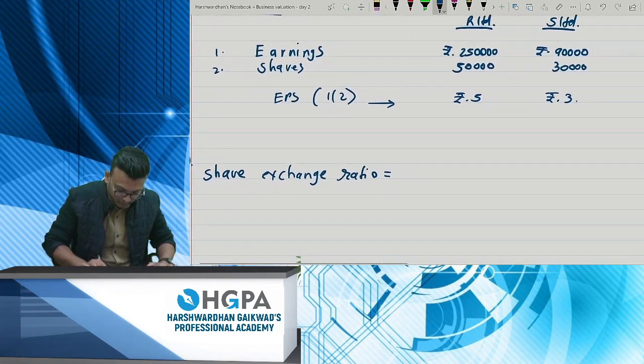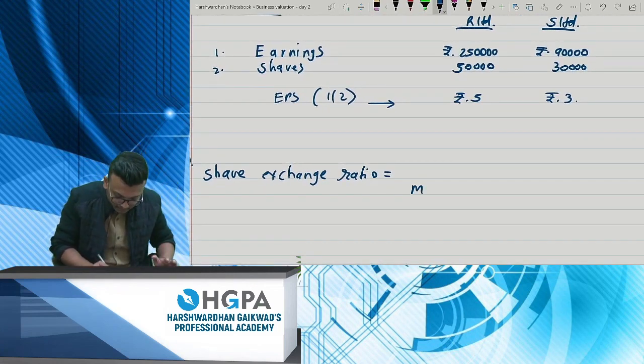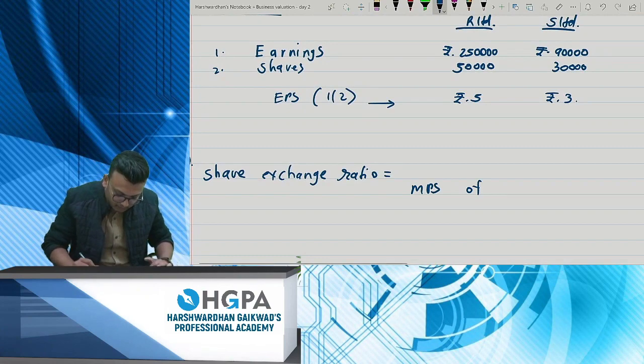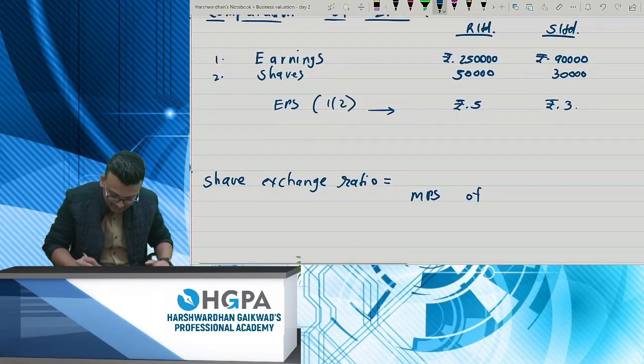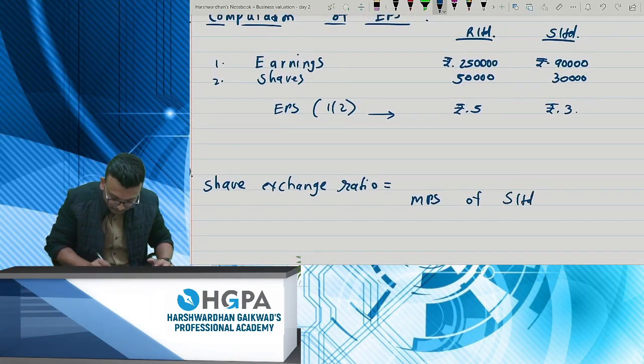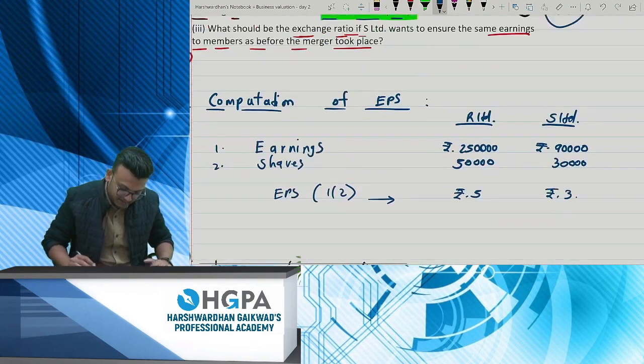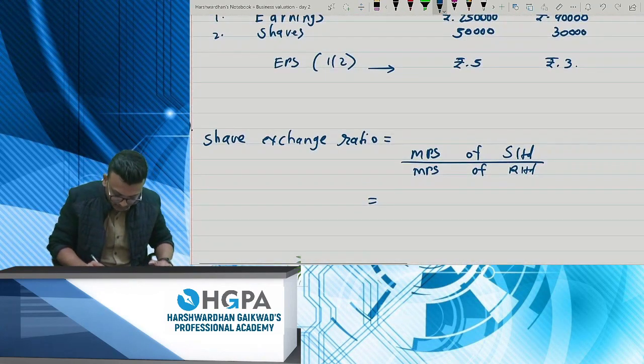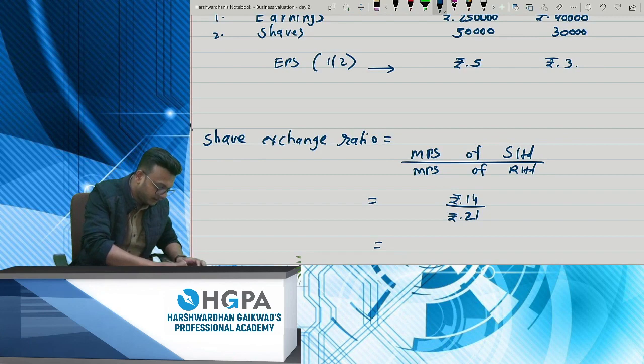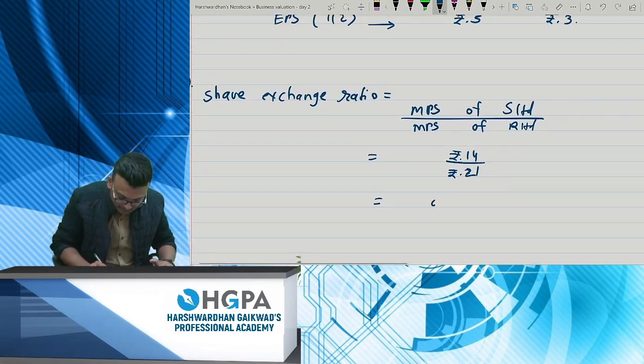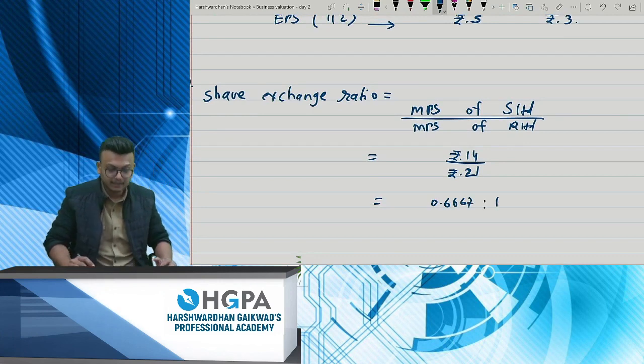So transferor divided by transferee: market price per share of S Limited upon market price per share of R Limited. How much is it? 14 divided by 21, which is 0.6667:1. This is your exchange ratio.